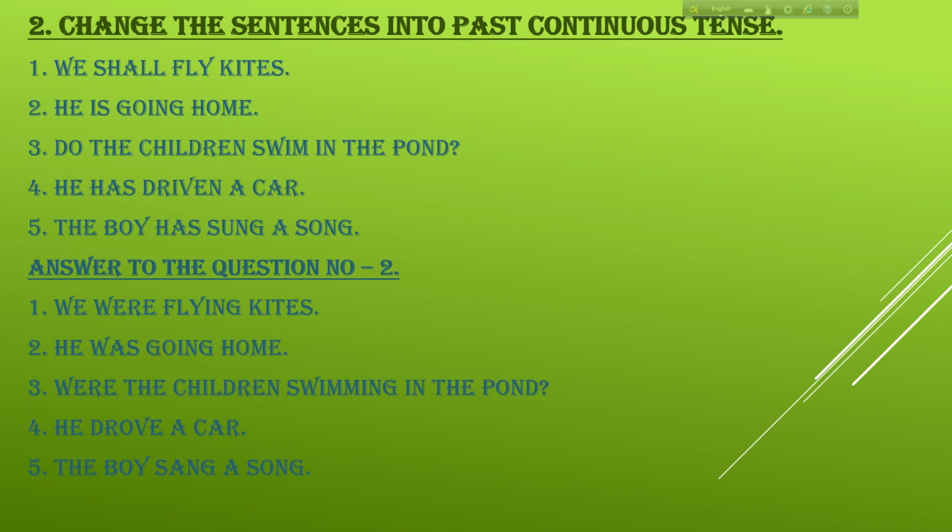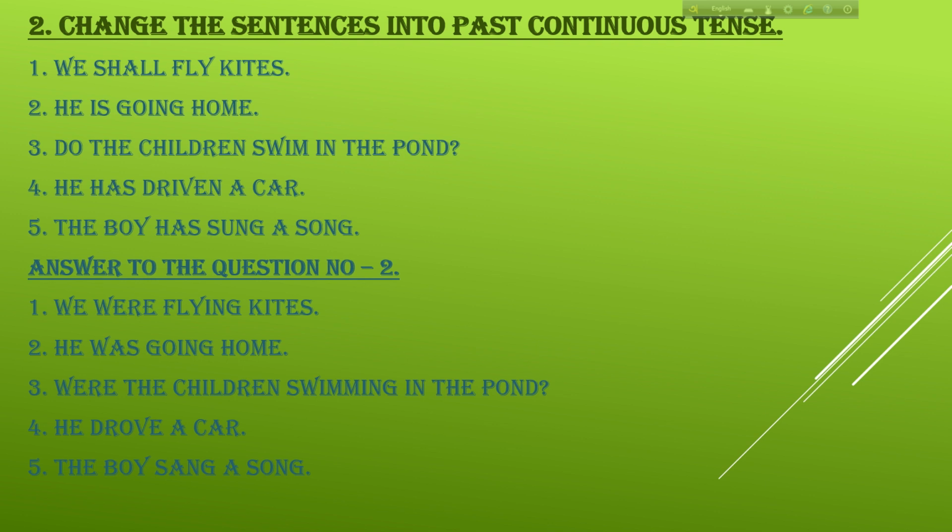Now I am showing some sentences, changing them into past continuous tense. Number 1, we shall fly kites. This is future indefinite. So the answer, past continuous: we were flying kites. Number 2, he is going home. Answer: number 2, he was going home.